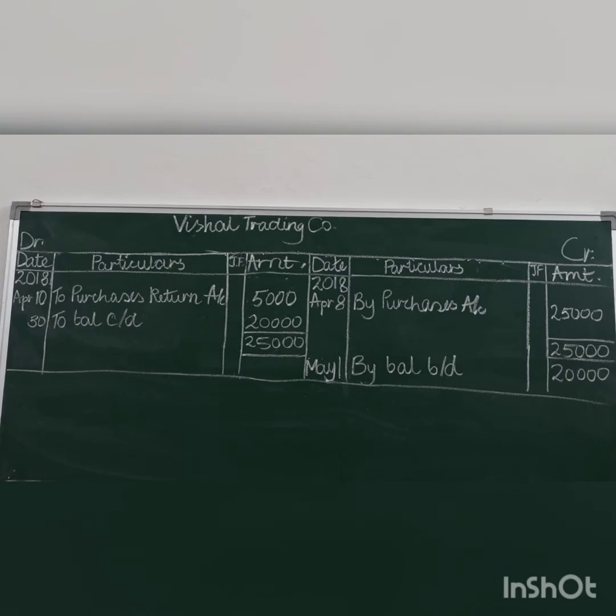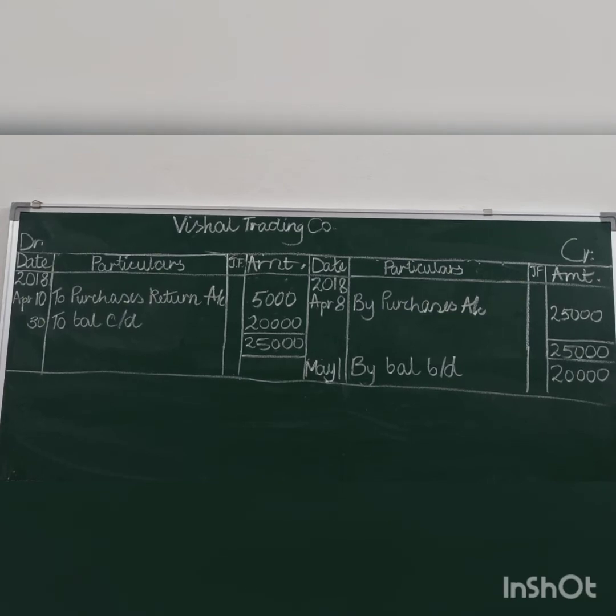Then on 10th, some goods you have returned back to the supplier Vishal Trading Company. So debit the receiver. It is debited. So the posting will be on the debit side. Date 10th April, and in the credit is purchases returns account. So posting will be to purchases returns account 5,000. There is no other transaction up to 30th April.